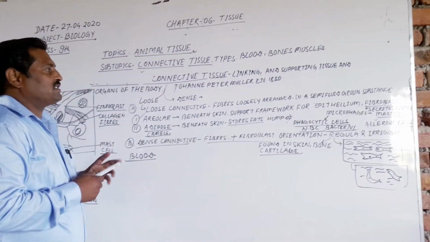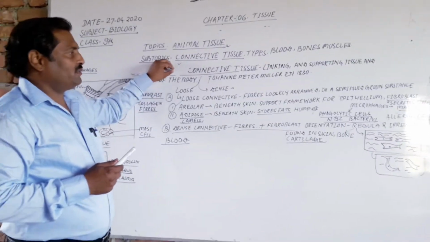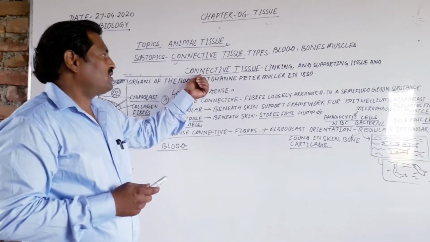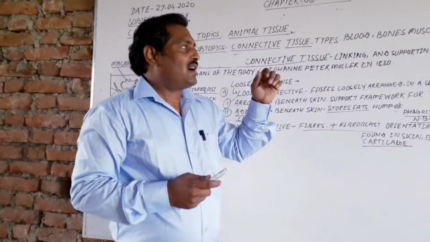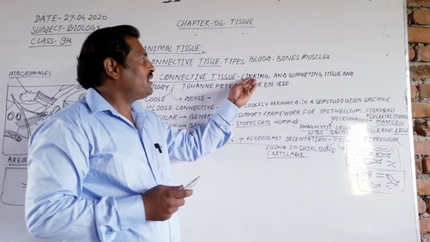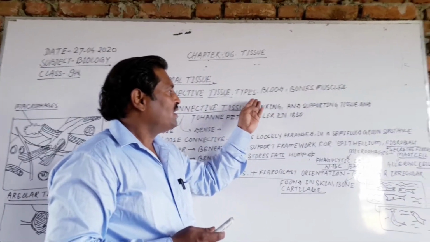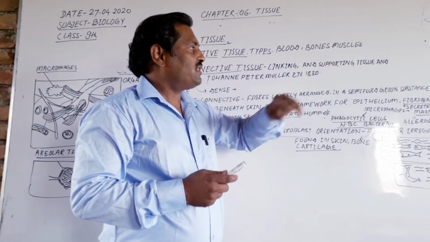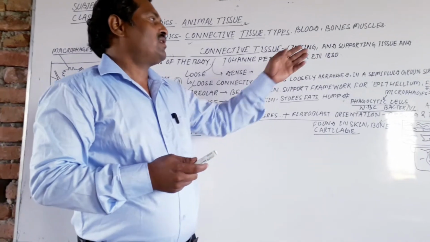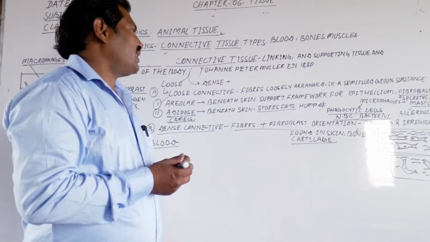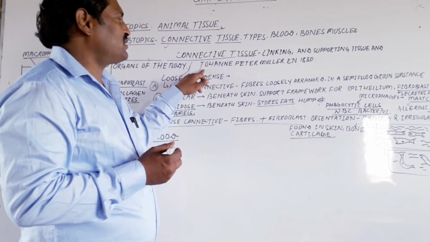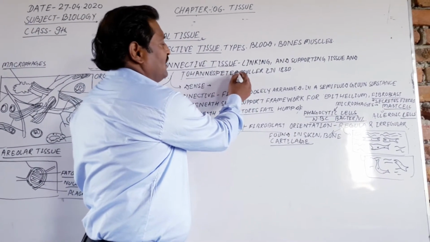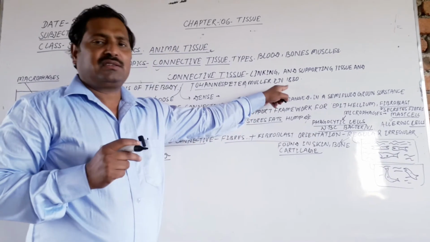Dear students, why is its name connective tissue? The reason is that connective tissue connects all types of tissue, links each and every cell as well as the different tissues, and supports the tissues and organs. Tissue और organ को ये support करता है. Connective tissue was discovered by Johannes Peter Muller in 1830 AD.